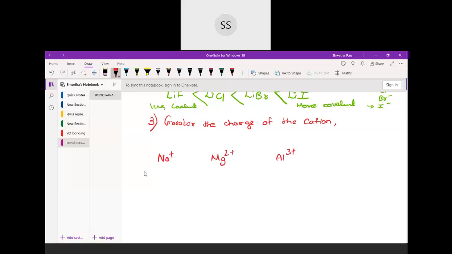For example, if I take sodium, Na+, then magnesium, Mg2+, and then aluminium, Al3+, you tell me, among Na+, Mg2+, and Al3+, who will be able to grab the electrons of the anion more readily?